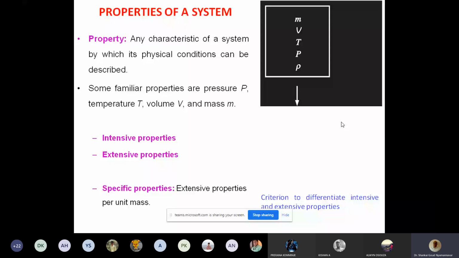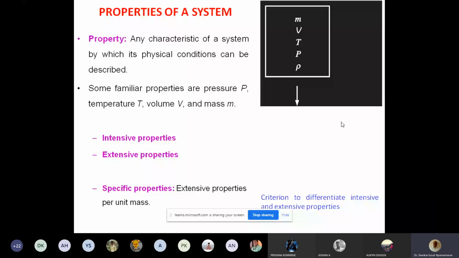What are some of the properties which define the physical state of the material? I have listed here some properties: mass, volume, temperature, pressure, density. This is not the end. There are many more properties that you will come across. At least these properties you have heard, right? I hope all of you have heard about mass, volume, temperature, pressure, and density. Everyone knows. If I say mass, you will understand, right?